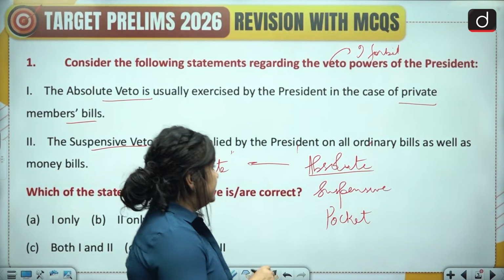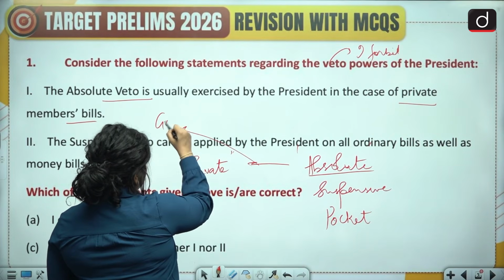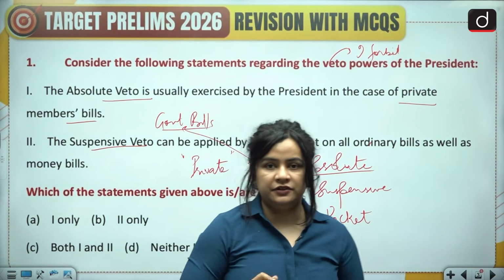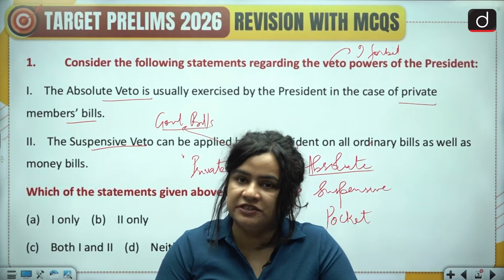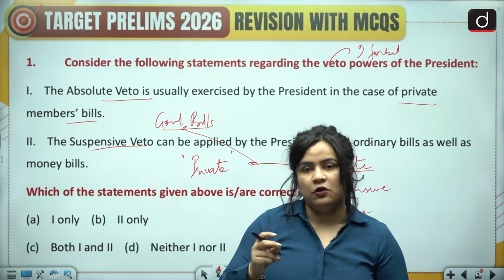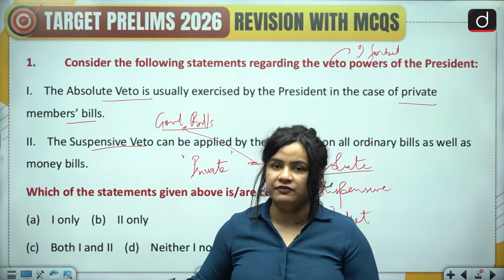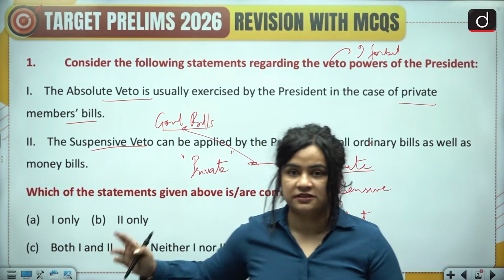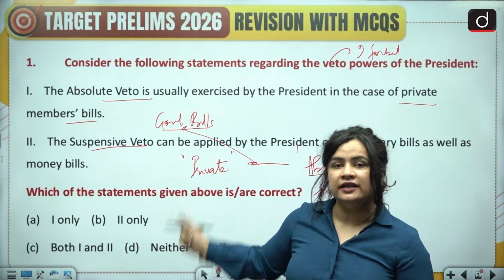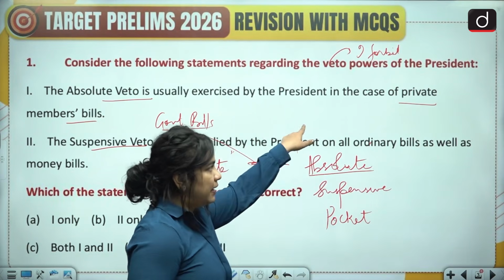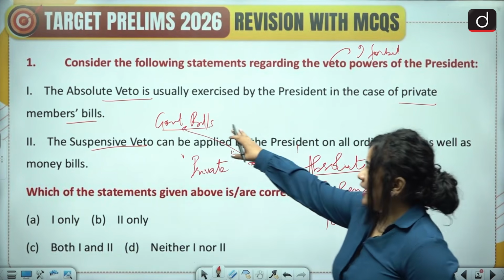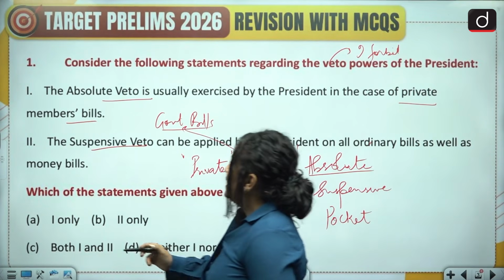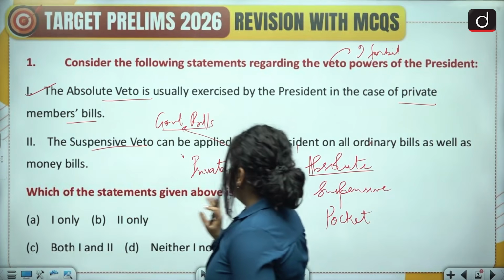Another scenario is also in case of, let's say, government bills. So say a government in power has introduced a bill which has been passed by both houses of the Parliament. Now the government goes out of power and the new government advises the President to withhold their assent on this bill. In that case again, the President exercises veto power, absolute veto. So here absolute veto is usually exercised by the President in the case of private member's bill. This is accurate.